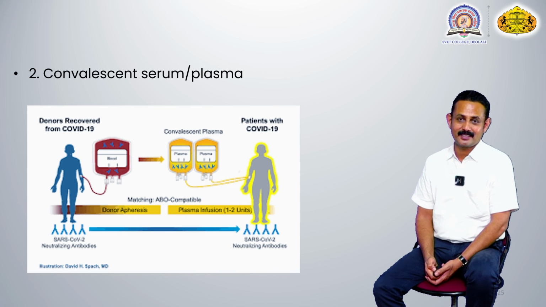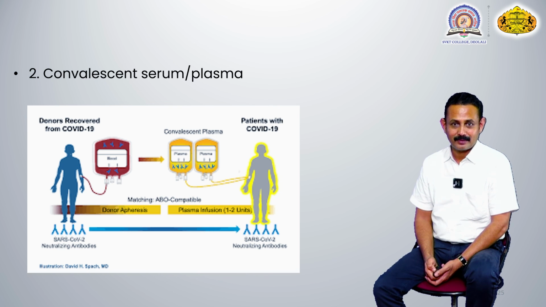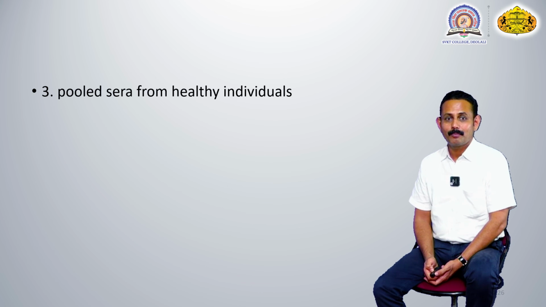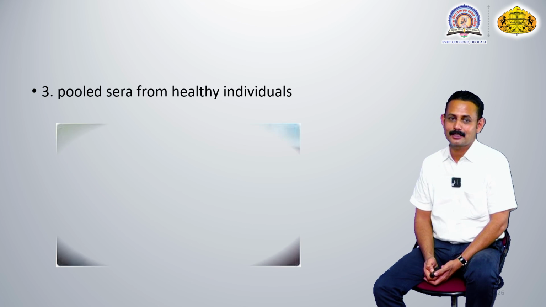And these antibodies or that plasma is introduced into the patient with COVID-19 who is very weak from the immune response point of view, so that that person will also get the benefit and his life will be saved from such a dangerous SARS-CoV-2 type of infection. That's why this convalescent serum or plasma therapy is also one of the good examples of artificial passive immunity. So pooled sera from healthy individuals are also taken.